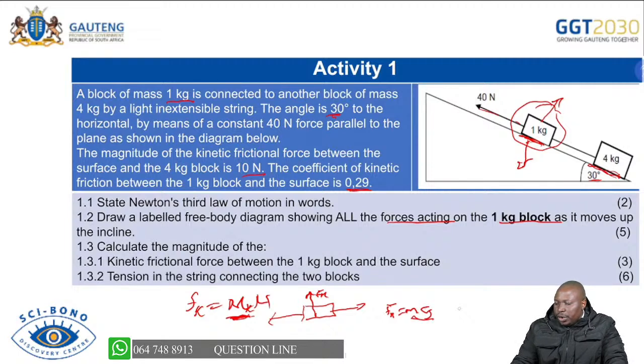So you will see, when we do the question, 1.3.2 is saying calculate the tension in the string. So we're taking the T here, the tension on that string.